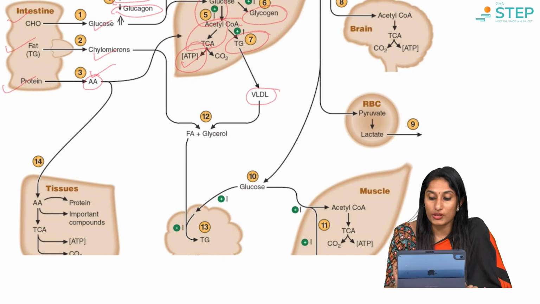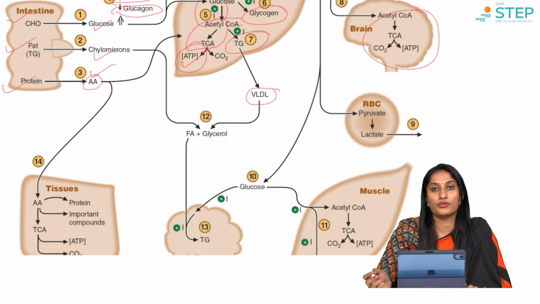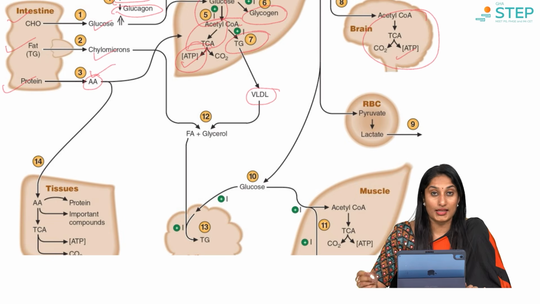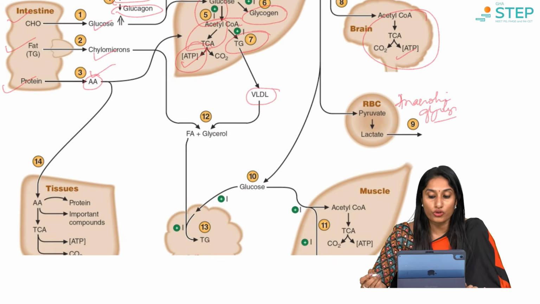What does glucose do to the brain? For the brain, glucose is the primary fuel. Compared to the rest of the organs, the primary aim of our body is to supply uninterrupted glucose to the brain. So glucose enters the brain, again you have the TCA cycle, and we get ATPs. That's how the brain gets its energy. Another important organ that requires an uninterrupted supply of glucose is our RBC, but the glycolysis here we would call anaerobic glycolysis, simply because there is no mitochondria in the RBC. So we get lactate over here.